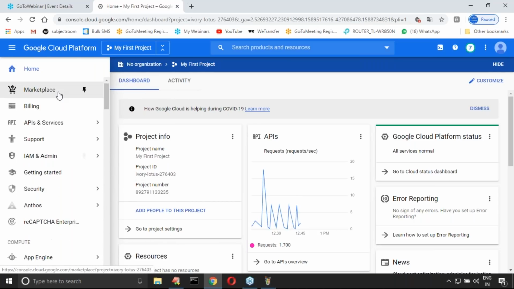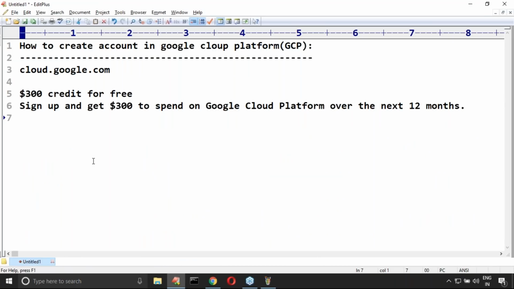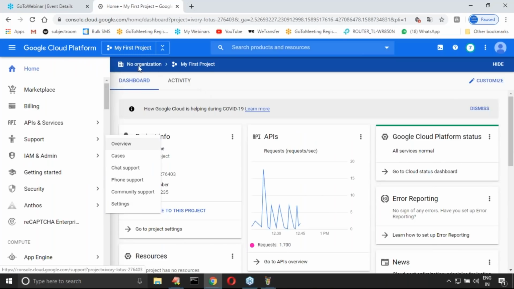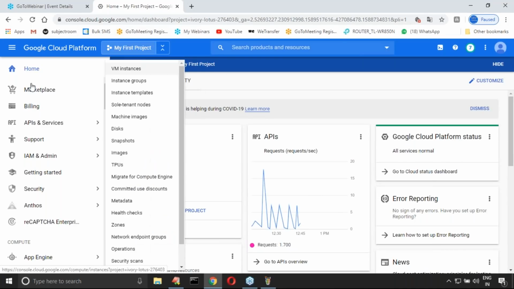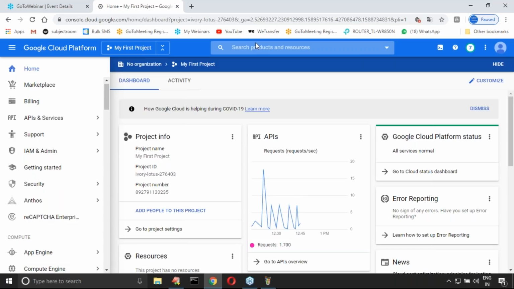Suppose my requirement is I want to create one virtual machine instance, sir. Up to this, any doubt? So how you can register? Once you register, next once you log in, now go to console. Now this is the home page of your console. Remember that. This is the home page of your console, right?